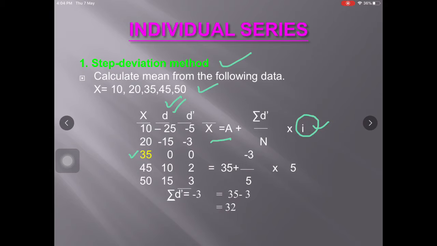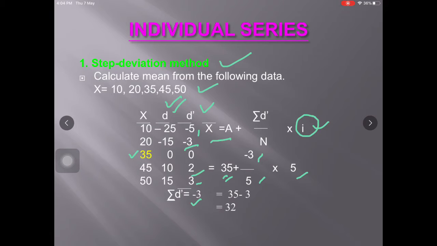So 25 by 5 is 5, 15 by 5 is 3, 10 by 5 is 2, 15 by 5 is 3. Then putting the values in the formula, we have assumed mean 35, sum of d dash minus 3, and number of observations again 5, and the i is a common divisible factor, that is 5.